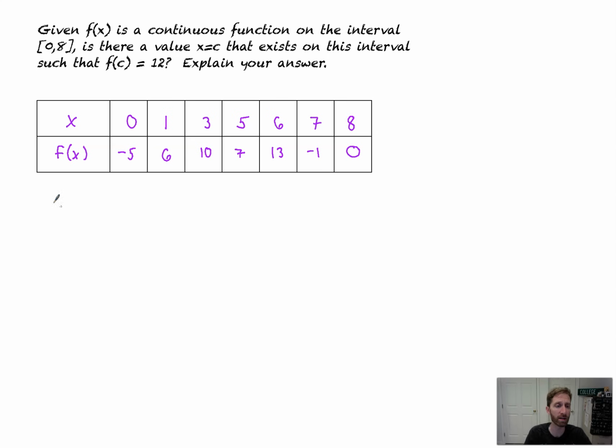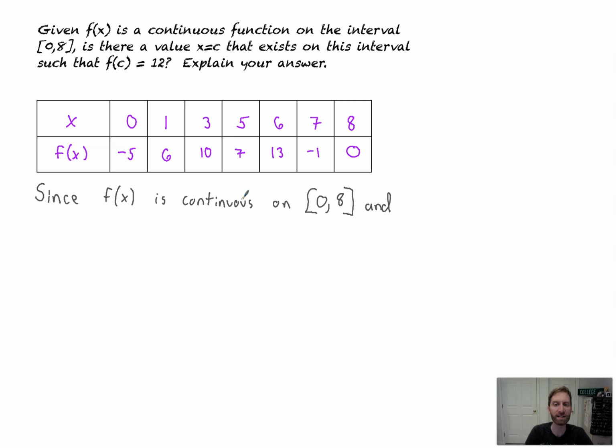How do we explain our answer? And I do it formally like this. I say since f of x is continuous, you've got to state that part. If you don't state that f of x is continuous, we cannot use this theorem. Because if it's not continuous, you could jump from one level to another and skip all these y values in between. So since f of x is continuous on 0 to 8, and now I've got to state where we sandwich the y value of 12.